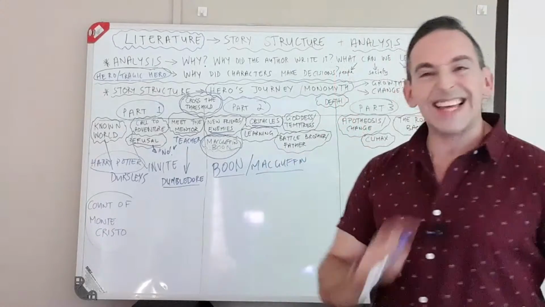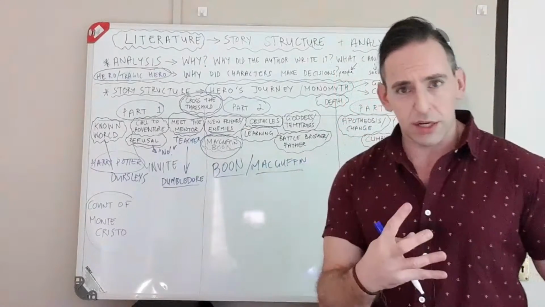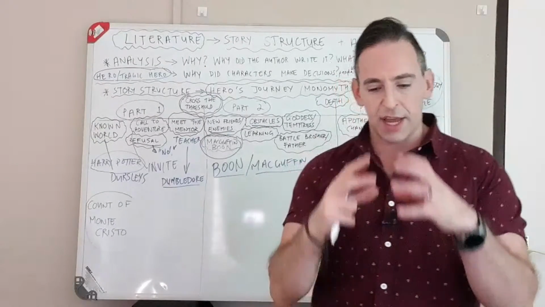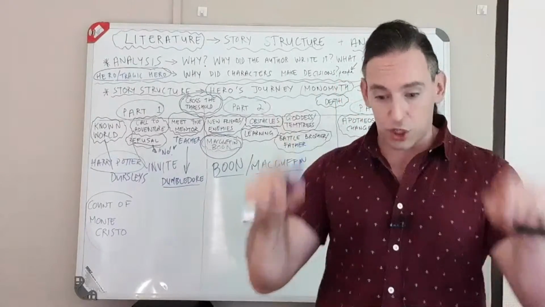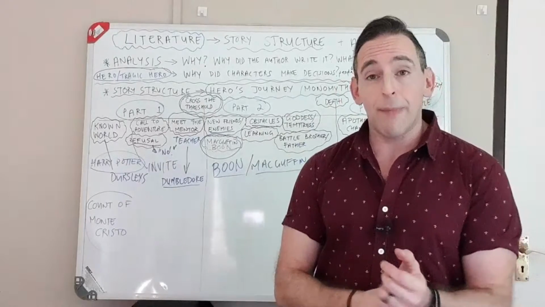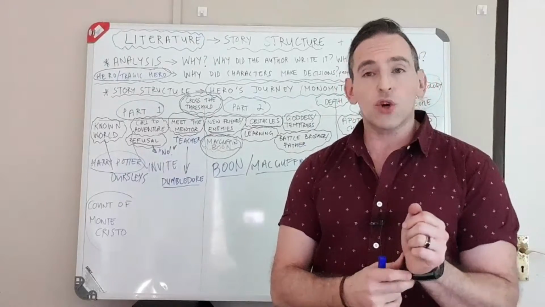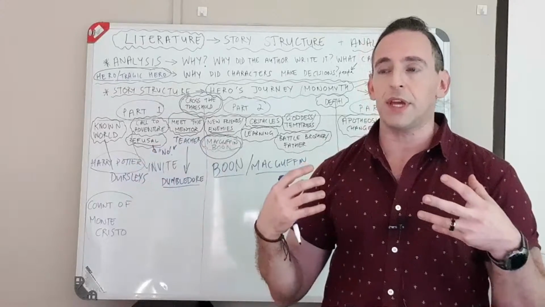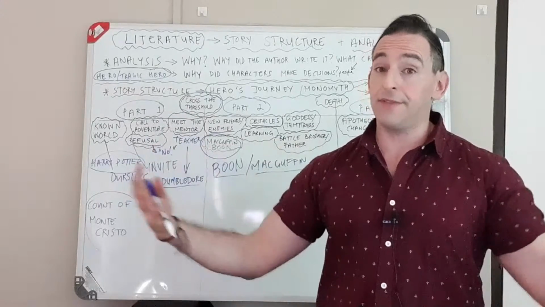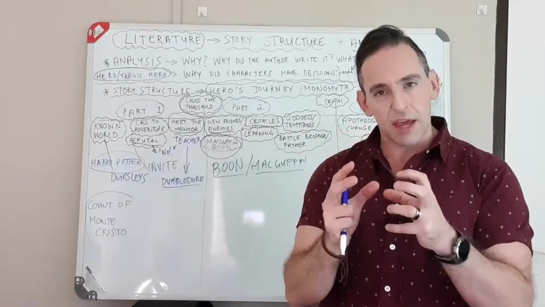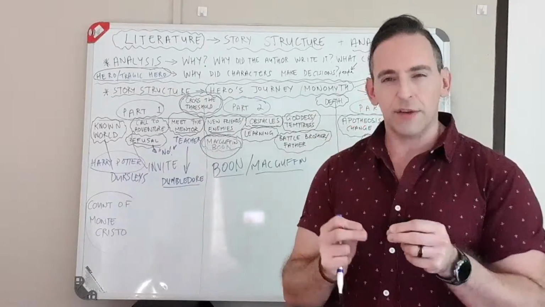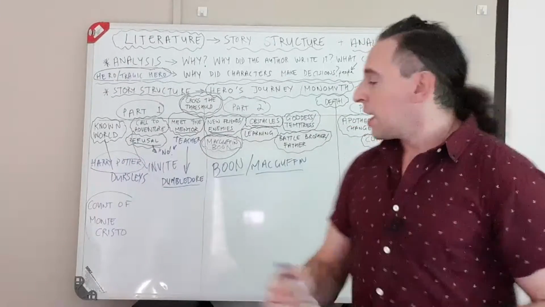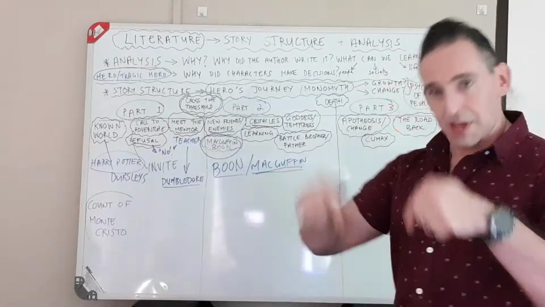The MacGuffin is the thing that you want. Often in stories, there is a magical thing. It could be a treasure map. It could be an actual magical device. It could be the girl in a romantic comedy. It could be world peace, if it's like a war movie. There's a thing that you want to achieve, the thing that the hero wants. We call it a MacGuffin in modern day.